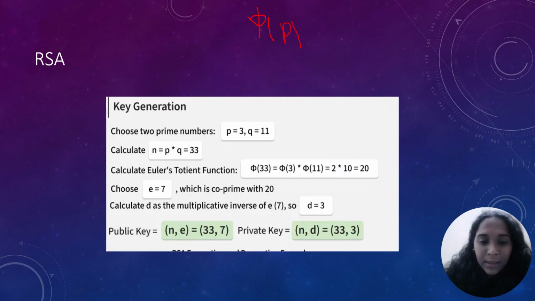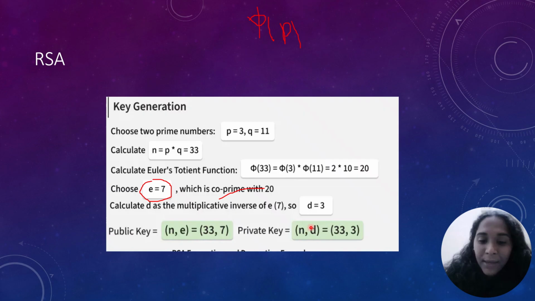Now I'll be choosing e equal to 7, which is co-prime with 20, and I'll also be calculating d. d is the modular inverse of e mod phi of n. Then I'll get the public key as (e, n) or (n, e). My n here is 33 and my e is 7.